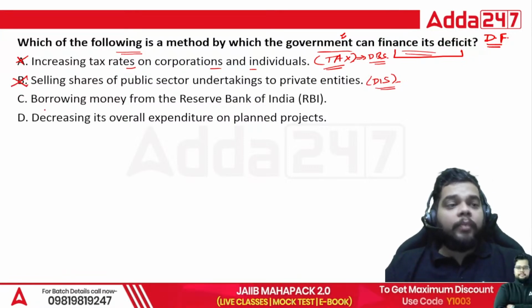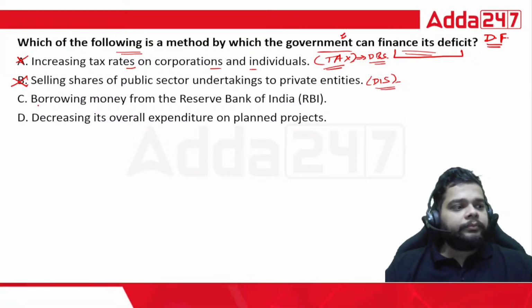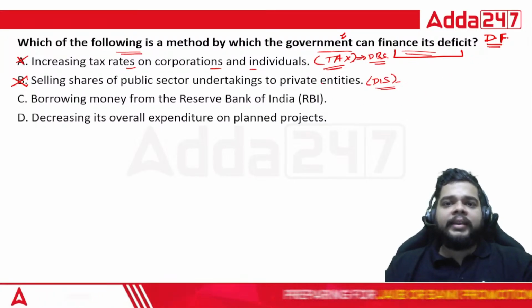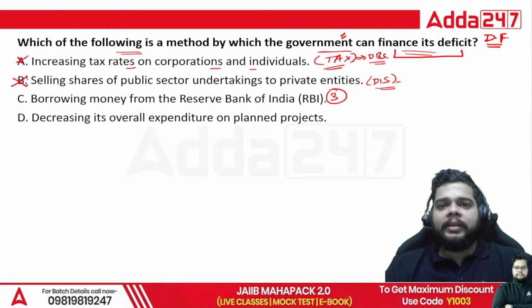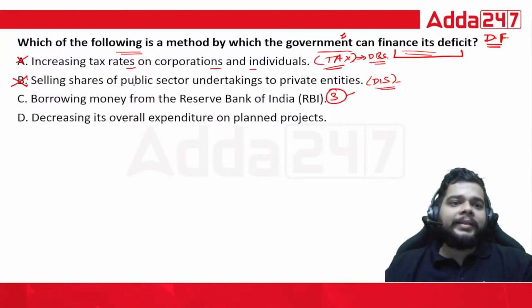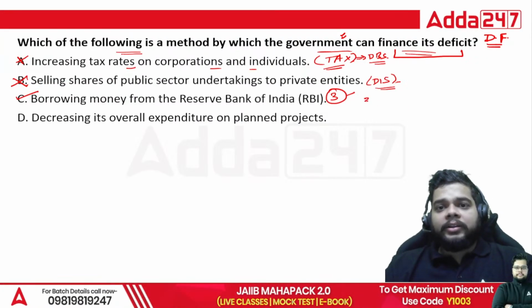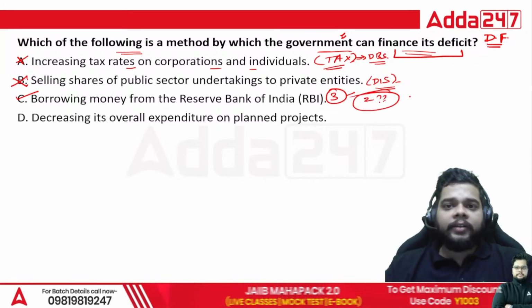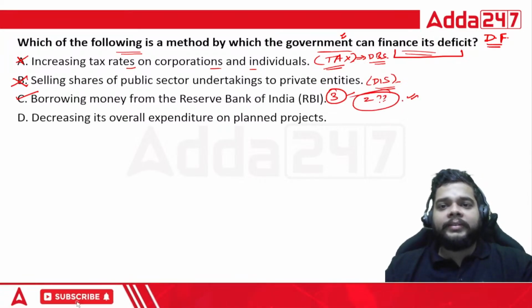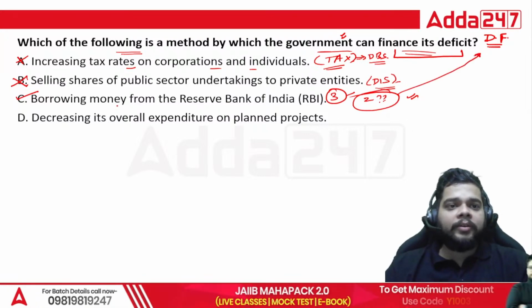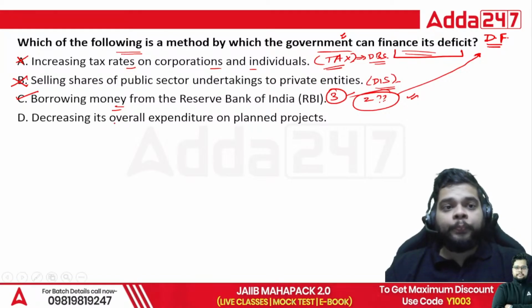Then we have borrowing the money from the Reserve Bank of India. So we have seen in economic planning that deficit financing can be done using three methods, out of which one method is borrowing the money from RBI. So this will be the correct answer. Okay. So what are the other two? Anybody who wants to share that? What are the other two? You can say methods via which we perform deficit financing in our country. One is borrowing money from RBI. What about the other two?